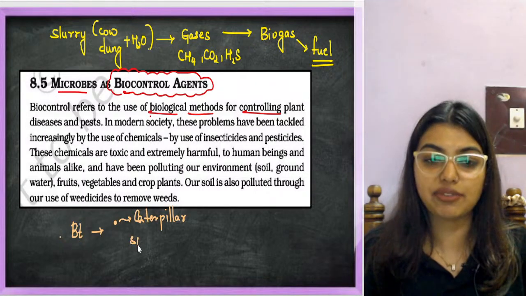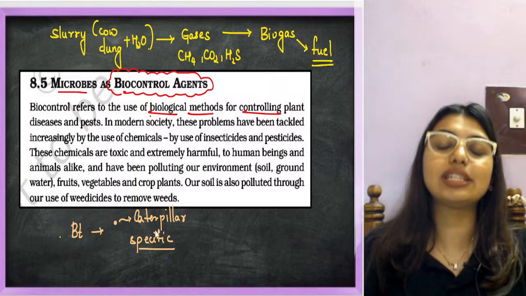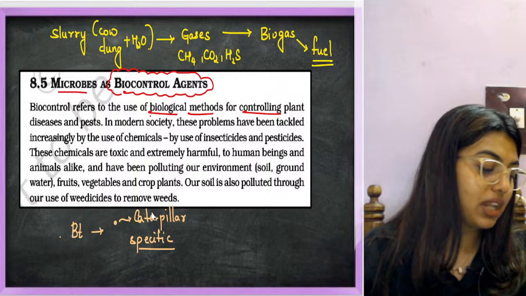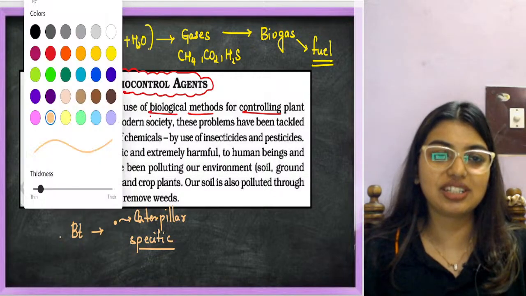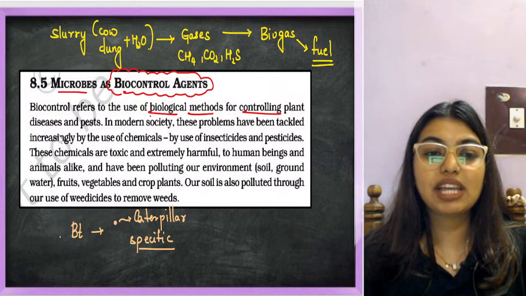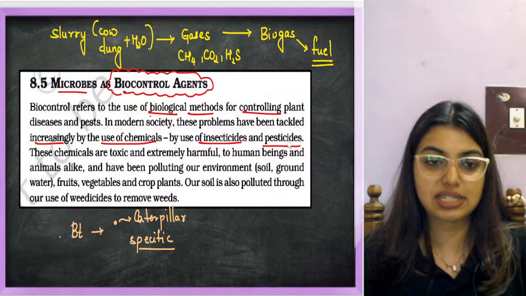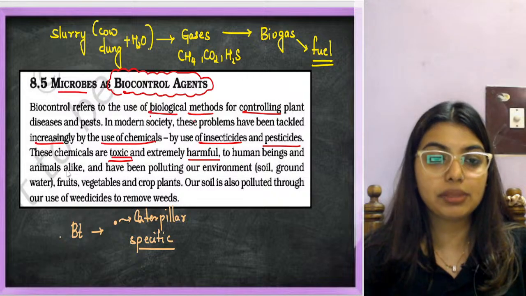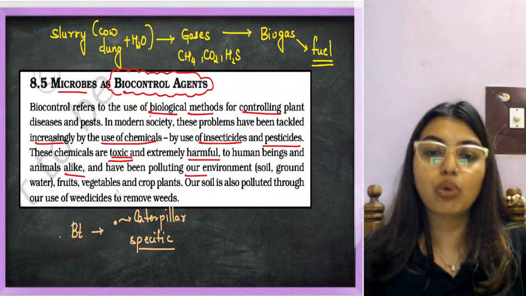They are very specific. But that is not the case with fertilizers or insecticide. They will attack en masse. Whatever is useful, whatever is not useful, everything will get damaged. So these problems have been tackled increasingly by the use of chemicals, by the use of insecticide and pesticide. These chemicals are toxic and extremely harmful to human beings and animals alike. They have been polluting our environment, soil, ground, water, everything, students.